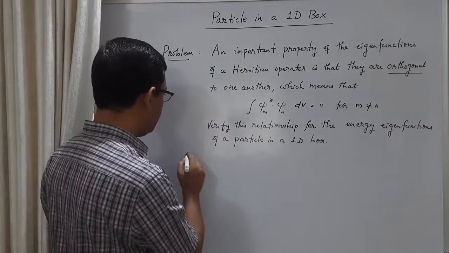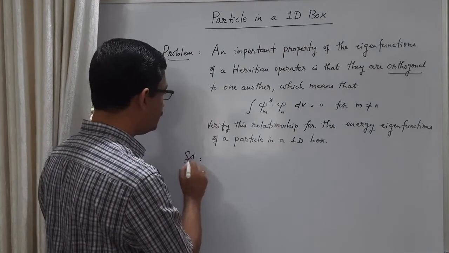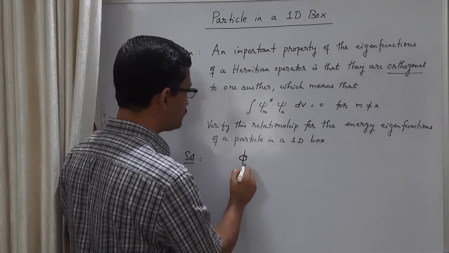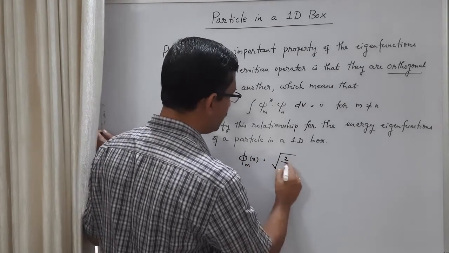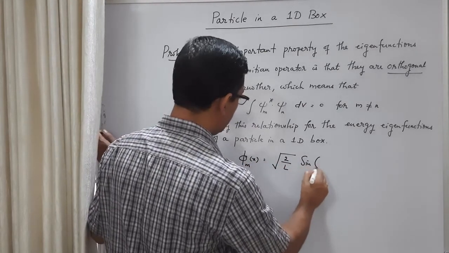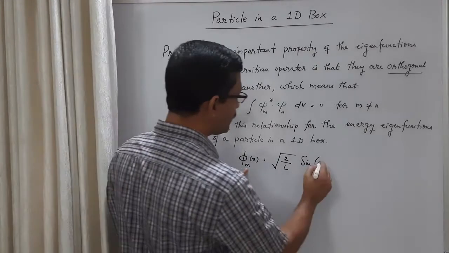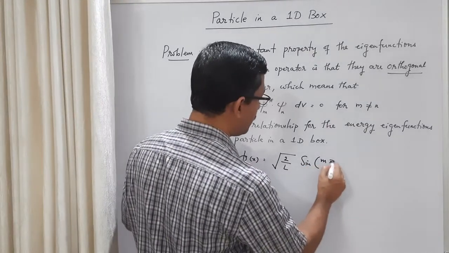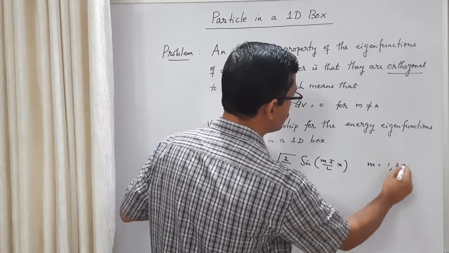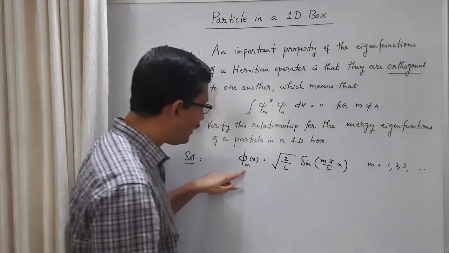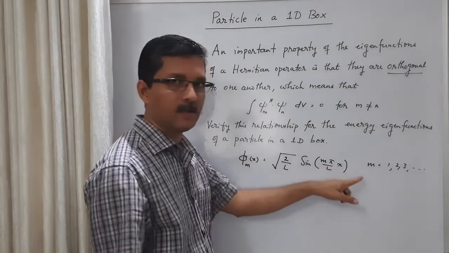So what are the energy eigenfunctions? I will use this symbol phi m. Our energy eigenfunctions are root 2 by L sine m pi by L into x, where m is equal to 1, 2, 3, etc. For phi n, I will use root 2 by L sine n pi by L into x.